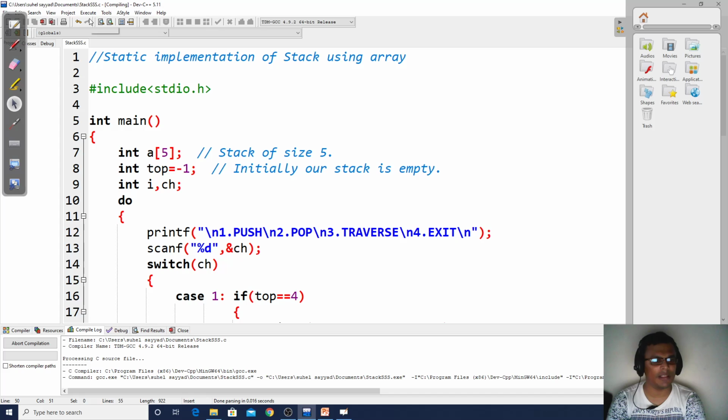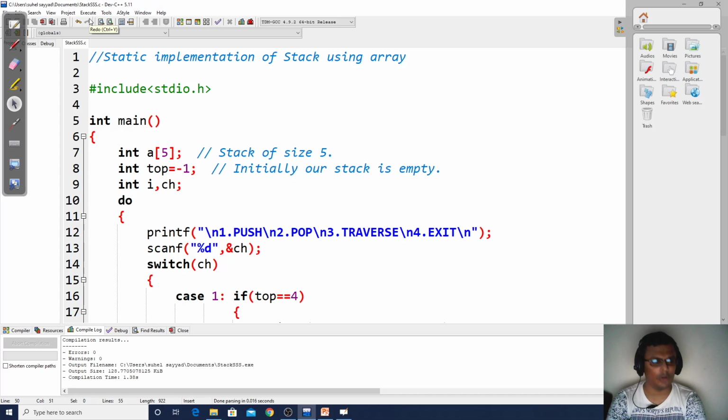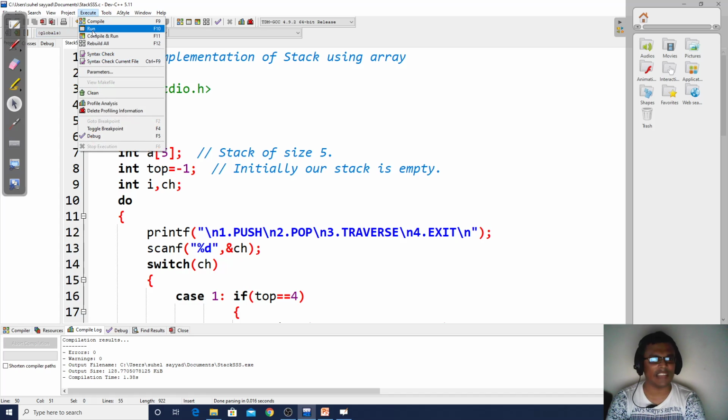Let us try to compile this logic. Oh, 0 errors and 0 warnings. It is actually satisfactory. I appeal to all students, when you also practice, it is always good to have a program when we write a good amount of code, and if everything gets compiled and executed, then a sigh of relief comes